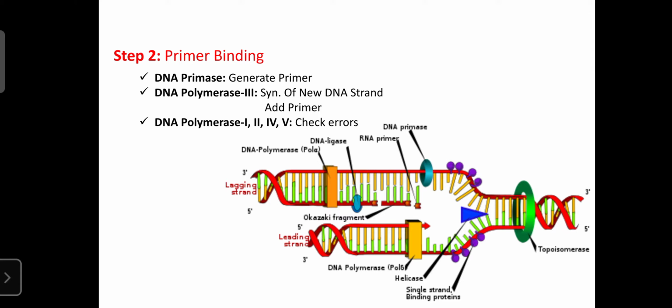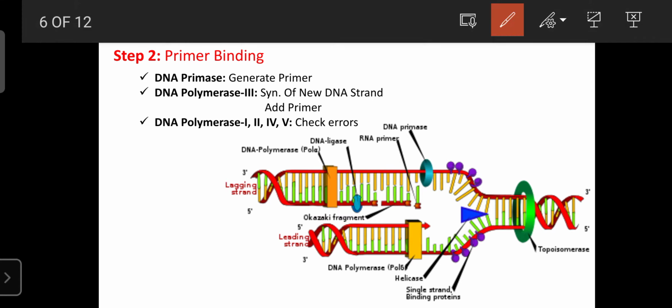The next one, step 2, is known as primer binding, or the formation of a small piece of RNA, known as the RNA primer.